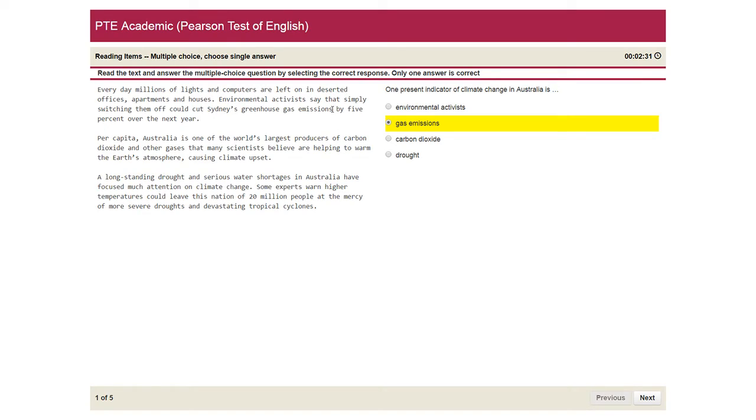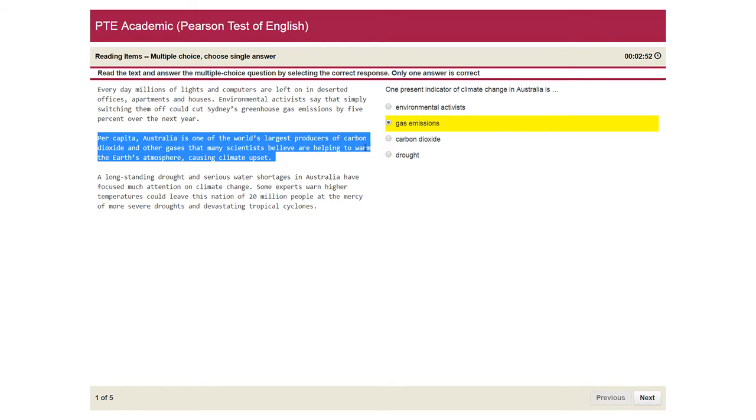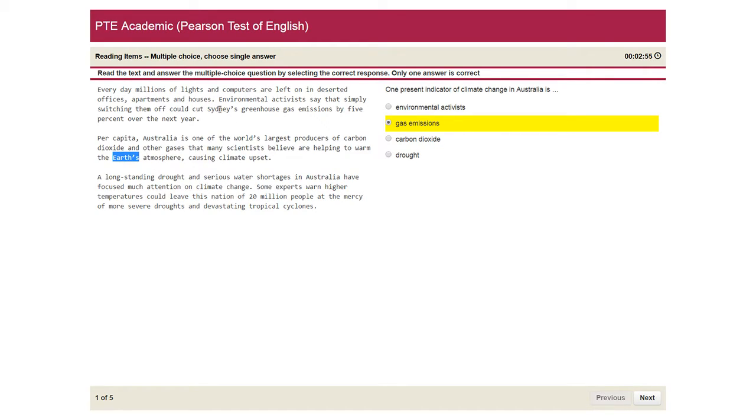If the gas emission is reduced, the climate will not get affected that much, because the heat is changing the climate too much. And in the second paragraph, it is being talked about the production of carbon dioxide and other gases that many scientists believe are warming the Earth's atmosphere, and the greenhouse gas will also warm the Earth's atmosphere.